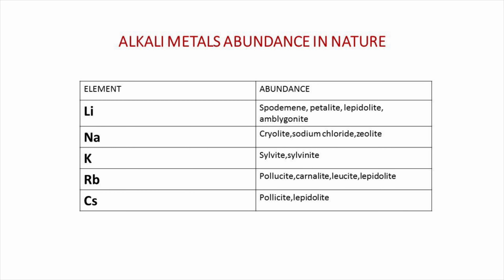These are the various minerals and the abundance of alkali metals in nature. Among the alkali metals, sodium and potassium are abundant in nature and occur in large deposits. Lithium, rubidium and cesium have much lower abundance in nature. Francium is very radioactive and is formed in the natural radioactive decay series and in nuclear reactions. All its isotopes are radioactive with short half-life.